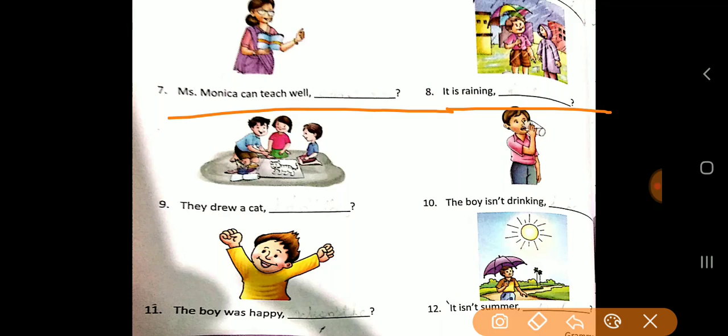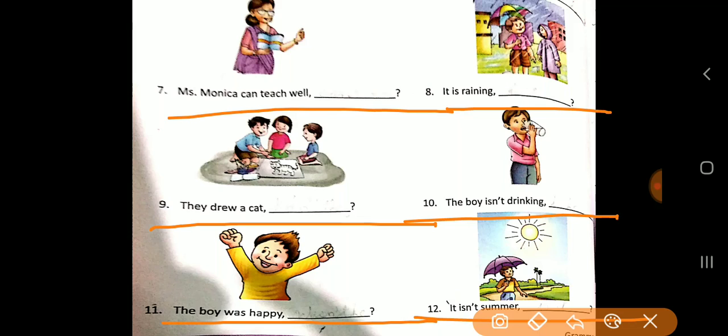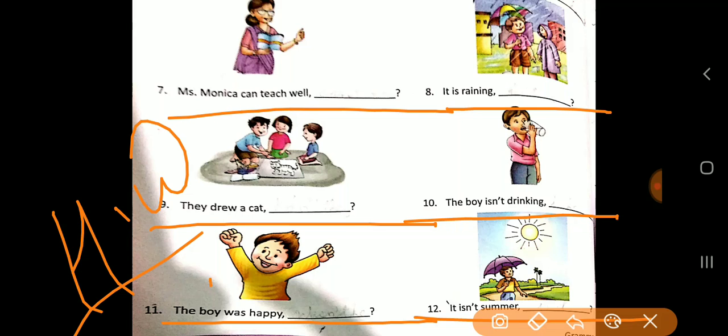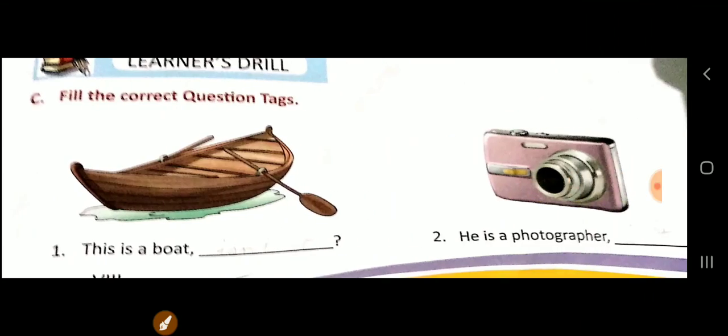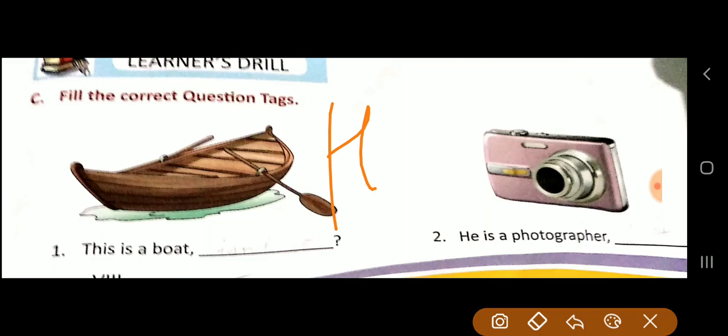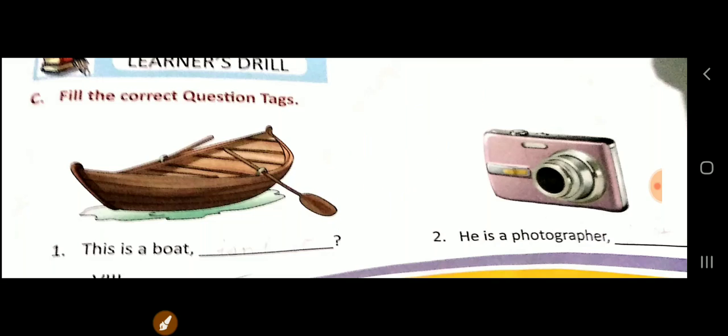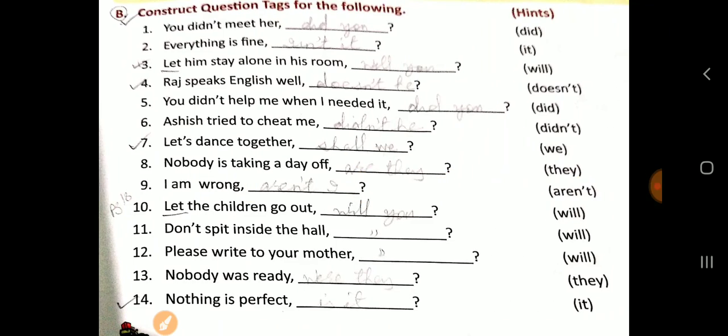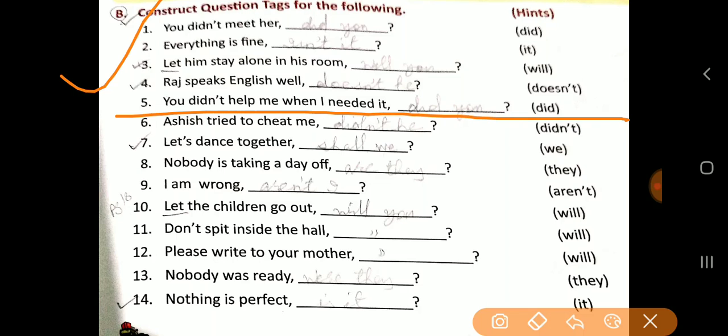Okay. It is raining. They drew a cat. The boy isn't drinking. The boy was happy. It isn't summer. Okay, this is your whole homework. You will be completing this exercise. Okay, dear students, and again I remind you, you have to do this homework in your rough copy. Whenever you get an opportunity to come to the school, when the school is open, I will be asking you this. So this exercise you can do till 5 in your notebook.